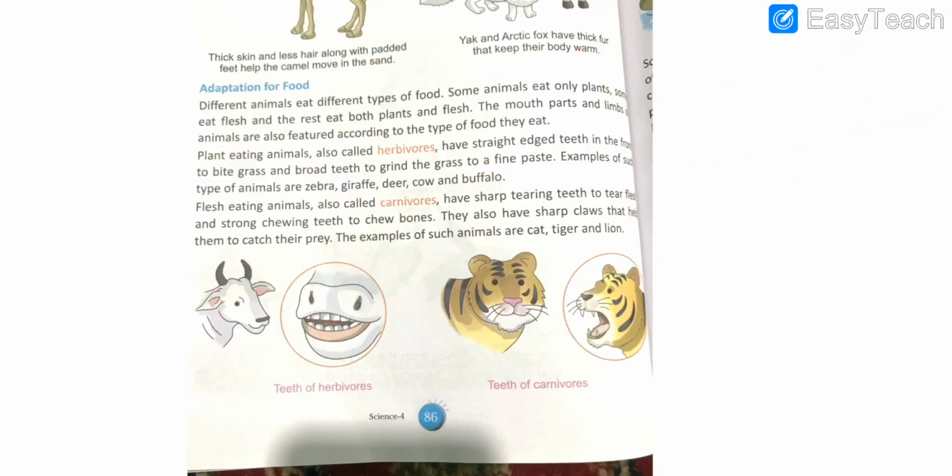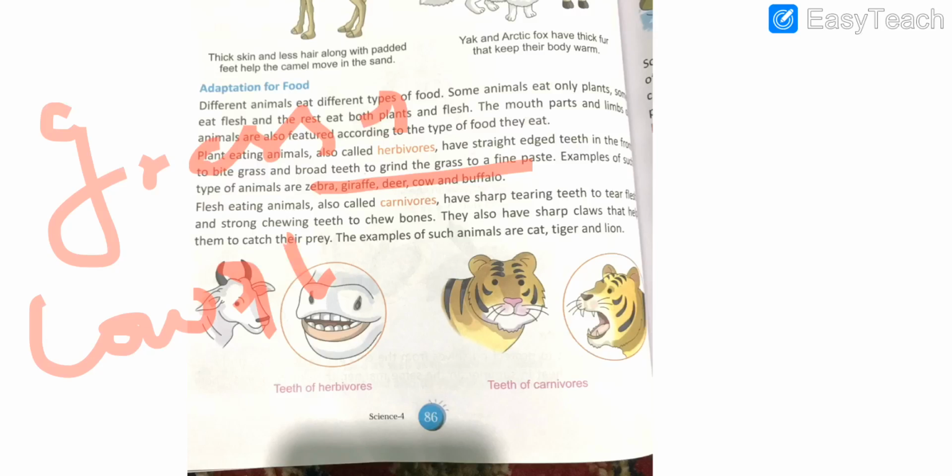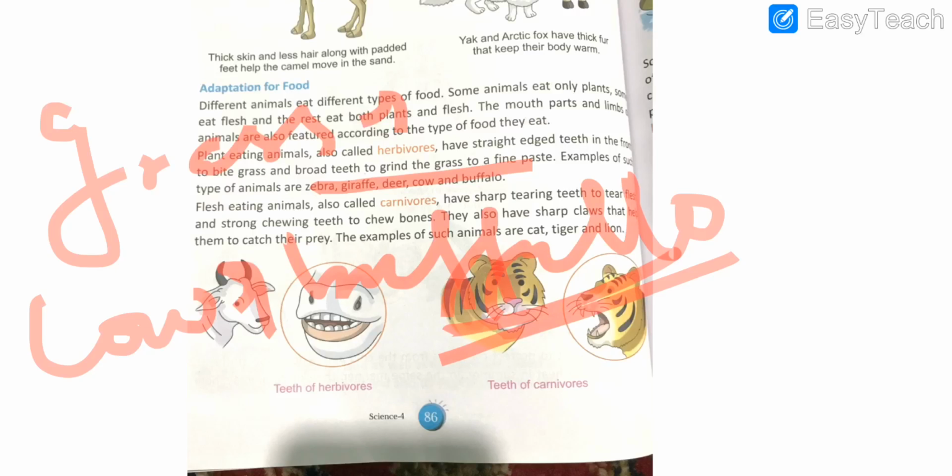Students, herbivores are the animals that eat only grasses or that eat only greenery. Some of the examples of herbivorous animals are zebra, deer, cow, as well as buffalo. You can also quote some more examples of herbivorous animals.